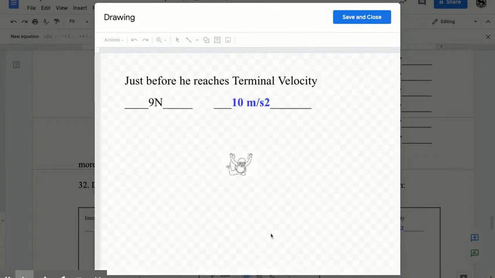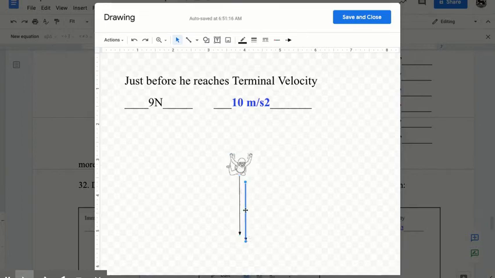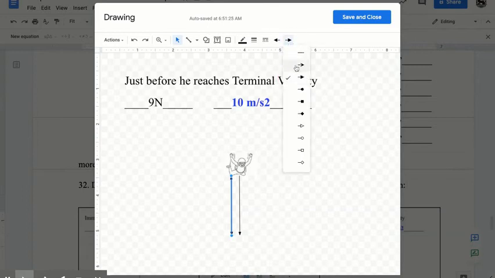In the next one, we have just before he reaches terminal velocity. So I'm going to say, all right, can I copy paste that? Oh, yes. So we do have that. And what I'm going to do is I'm going to match it. I'm going to flip the arrowheads and say, all right, this would be if they're equal. Well, just before it reaches terminal velocity, it is just barely not equal.